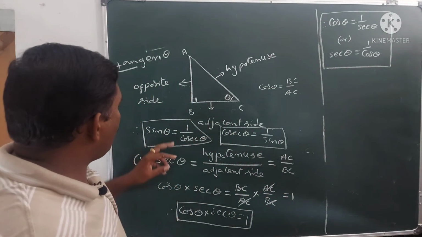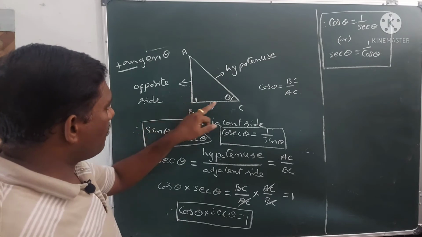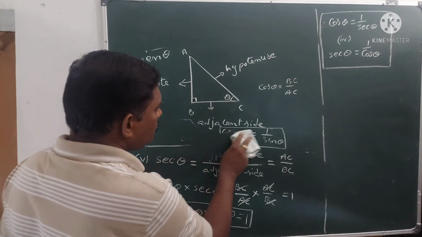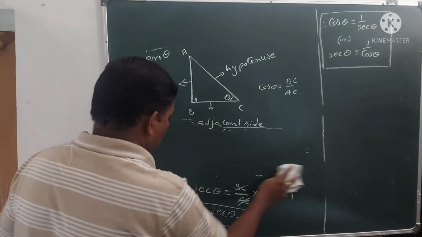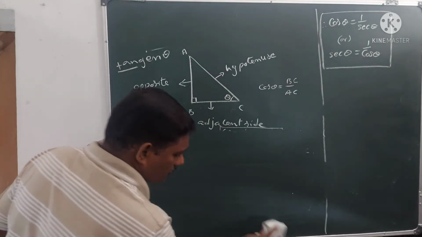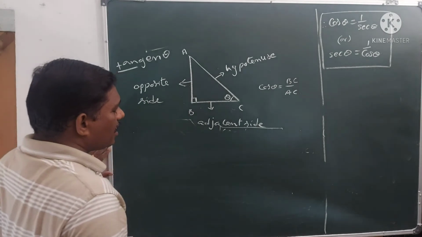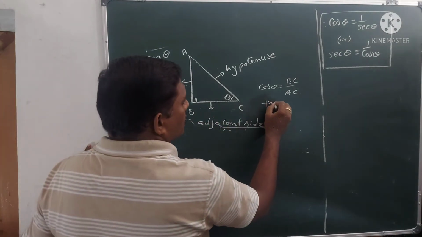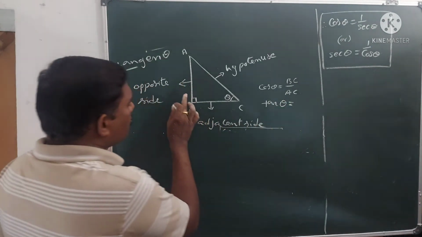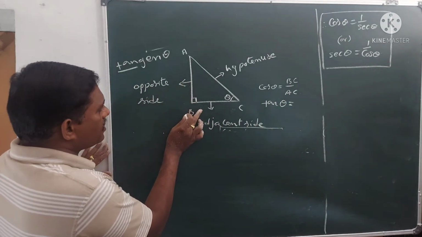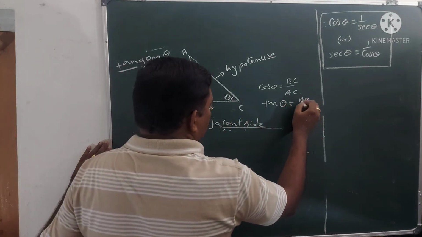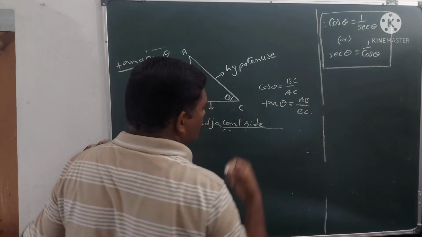Here we already know that tan theta is equal to opposite side by adjacent side. Here opposite side is AB by BC.